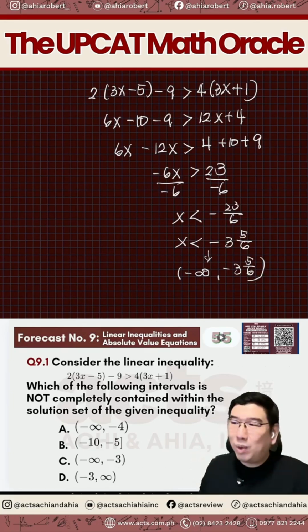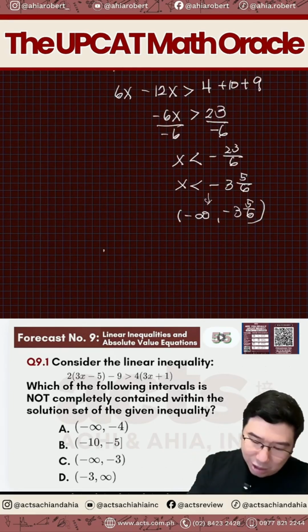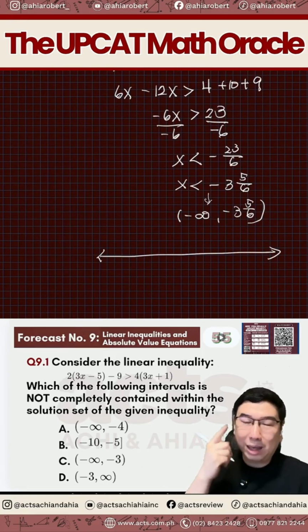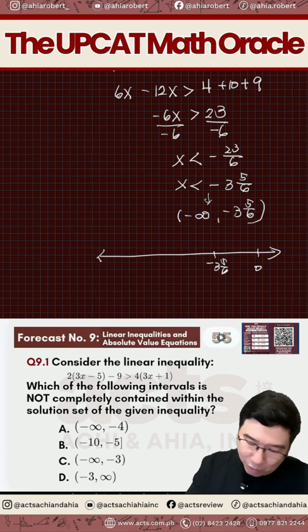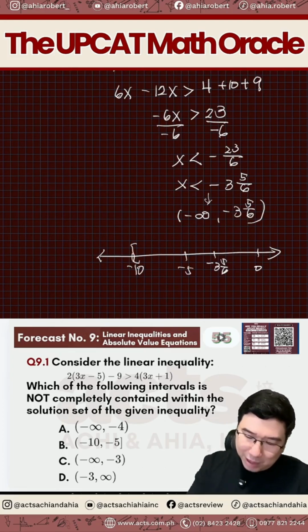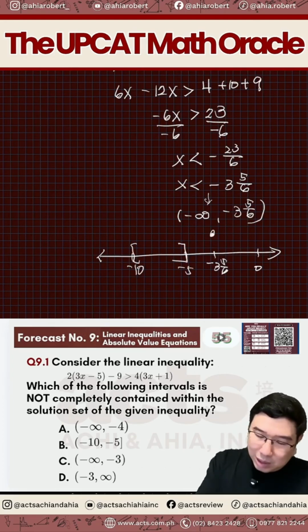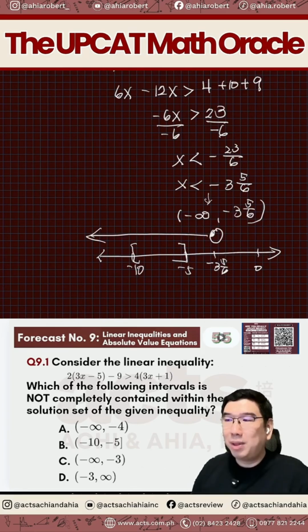Now, how about the second one? From negative 10 to negative 5. Another perspective is draw the line. So, negative 3 and 5 over 6 is somewhere here, for example. Let's say 0 is here. This represents negative 10 somewhere here. Since negative 5, it dapat somewhere here. So, itong buong interval ba negative 10 to negative 5? Kasama ba siya sa inequality na ito? Yes, di ba?